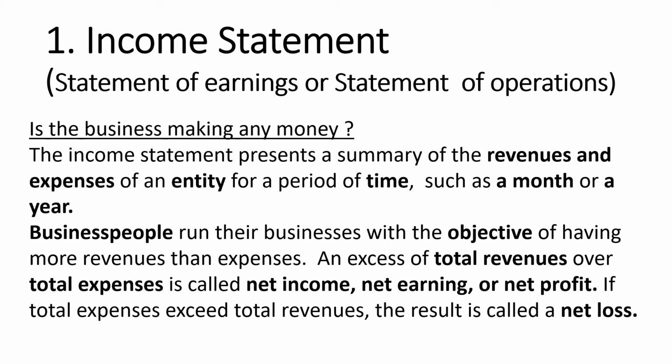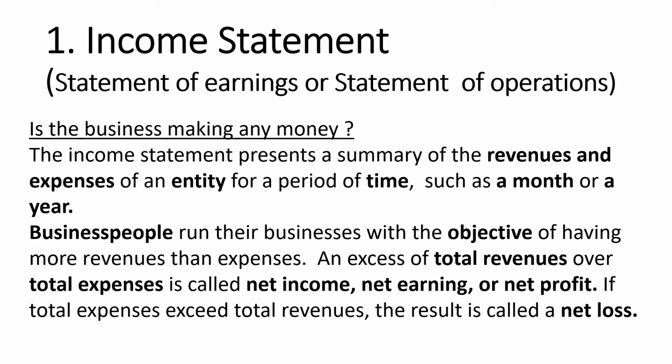The first one is the income statement. Statement of earning, statement of operation, or the profit and loss account, all are the same thing. Is the business making any money? This is the question that will be answered with the help of the income statement. The income statement presents a summary of all the revenues and expenses of the company for a particular period, like in a month or a year.